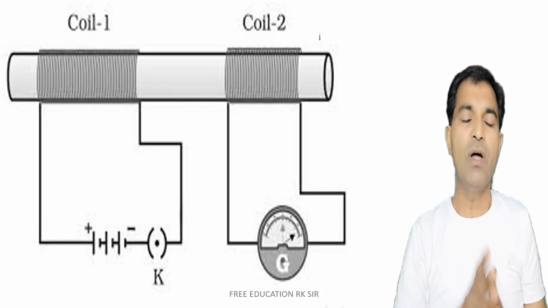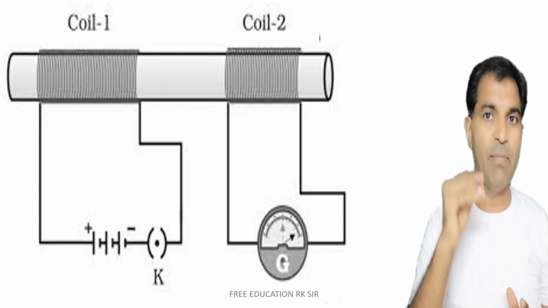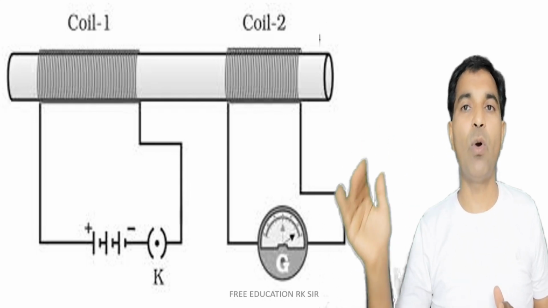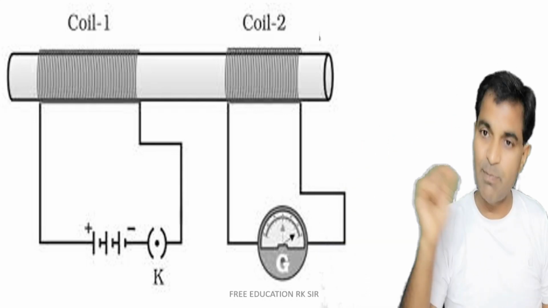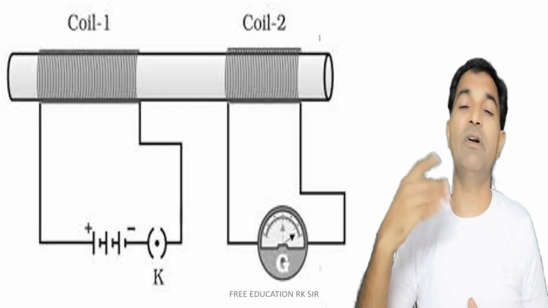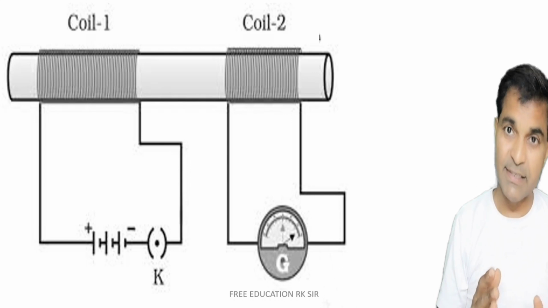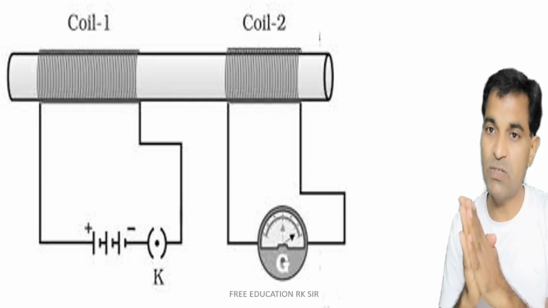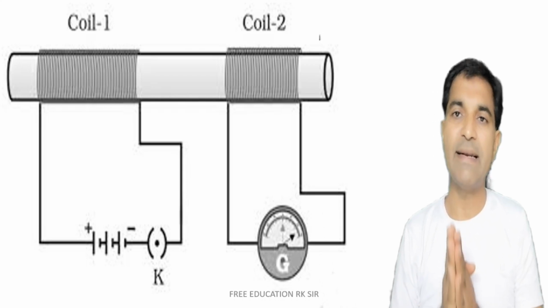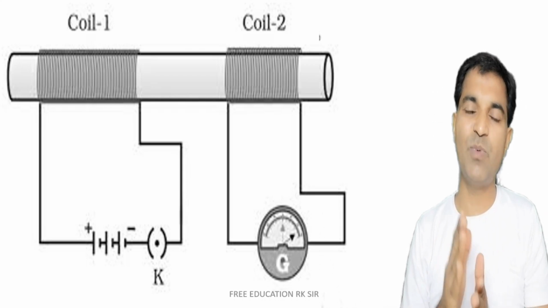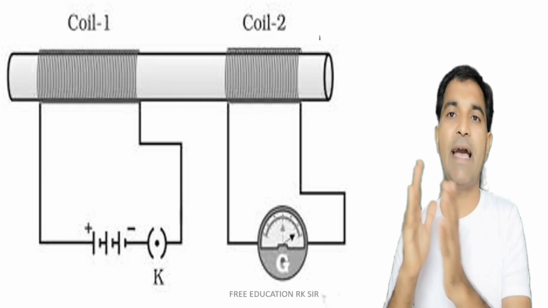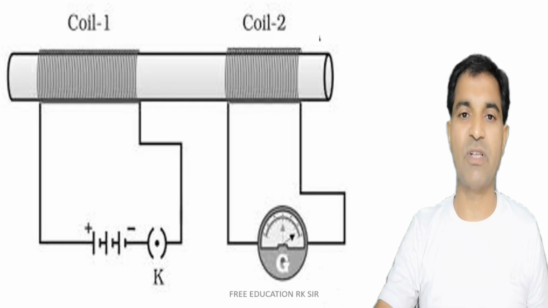Now when we pass current in coil 1, magnetism will be produced. This magnetism will associate itself with coil number 2, and due to this magnetism, coil number 2 will produce electricity, meaning coil number 1 will induce current in coil number 2. This is known as electromagnetic induction, because there is a transfer of energy from coil 1 to coil 2 through electric and magnetic transversal of energy.